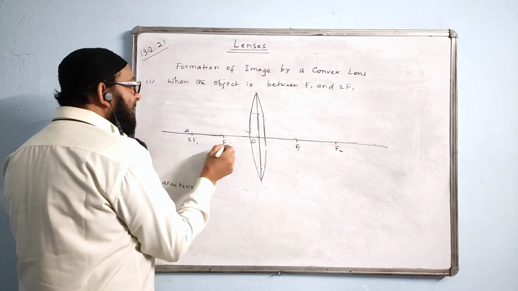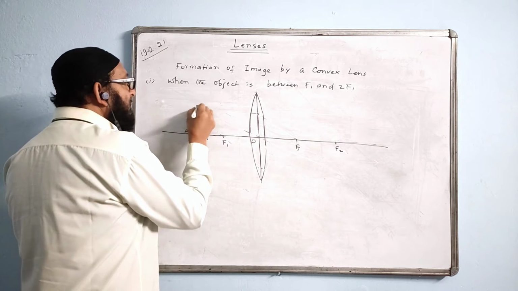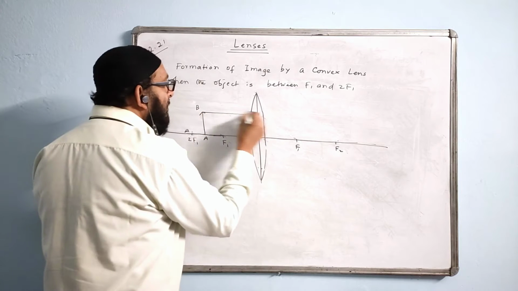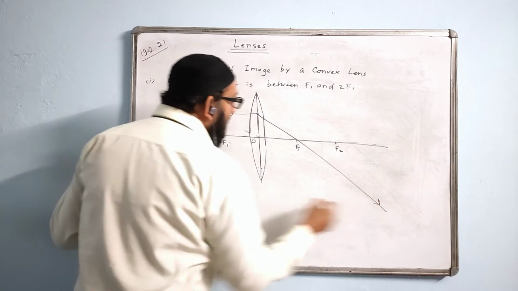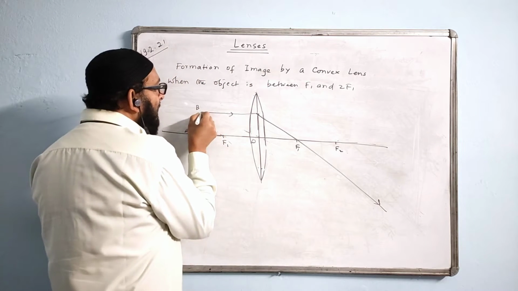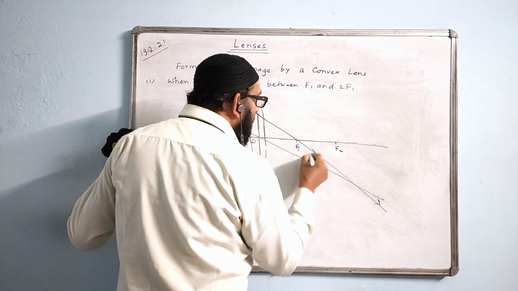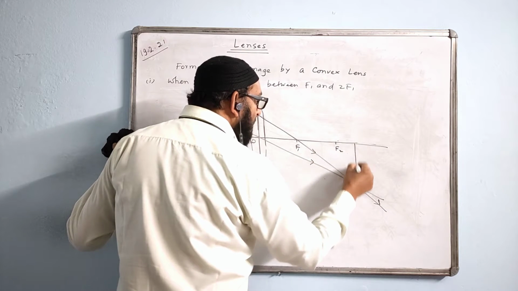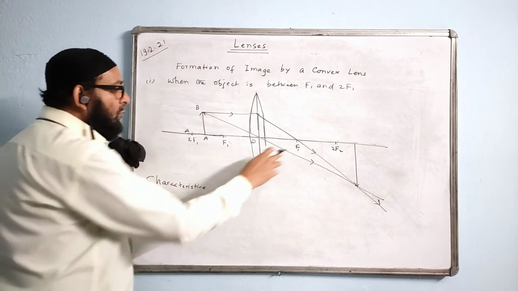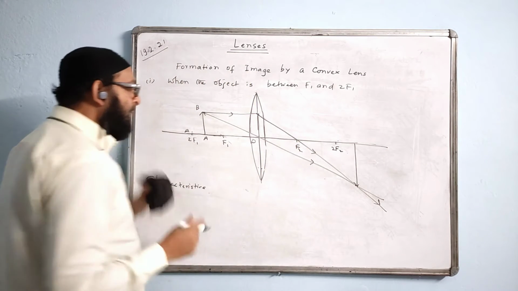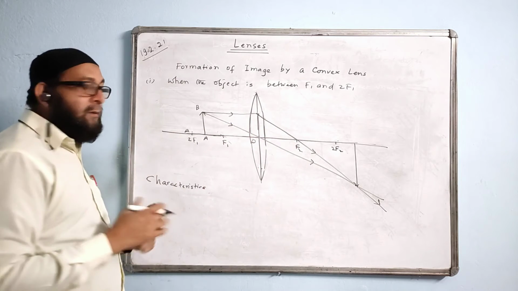You keep the object between f1 and 2f1 over here. Height of the object is equal to two lines like this. The first ray will come as usual parallel, and it will pass through f1. The second ray will pass through O and it will go straight here like this. The image will be formed somewhere here, beyond 2f2, and the size of the image will be bigger.